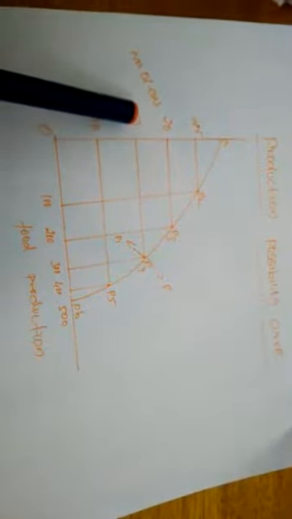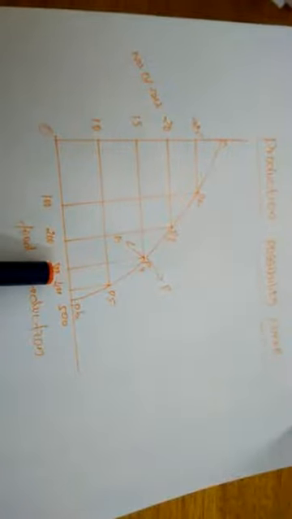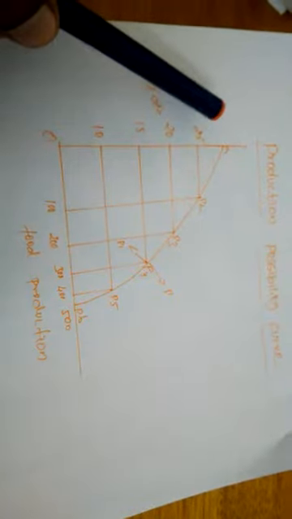When we are producing 10 units of cars, we can produce 400 tons of food. If we increase the cars to 15, we must reduce the food amount. When we are producing 25 units of cars, we cannot produce any amount of food.